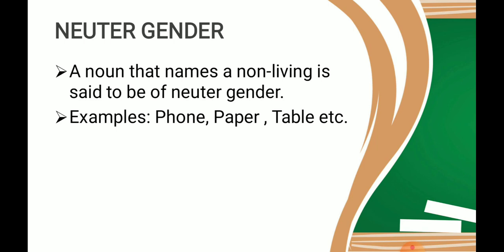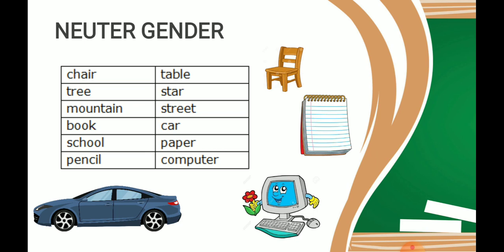So some things around you are non-living things like table, paper, phone. They cannot be categorized into common gender or masculine or feminine. So the nouns that belong to the non-living category are of neuter gender. Like chair, tree, mountain, book. Now seeing your book, you cannot say that book is male, female or both. It's neuter because it's a non-living thing.